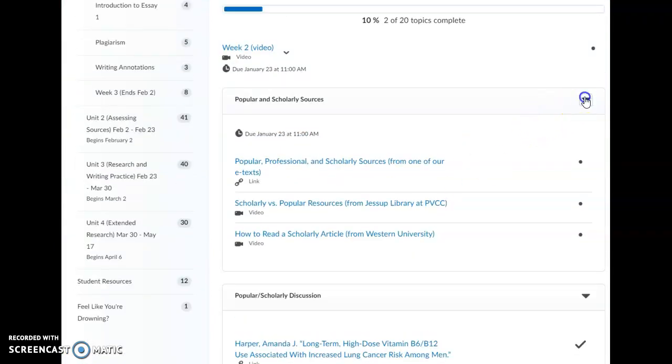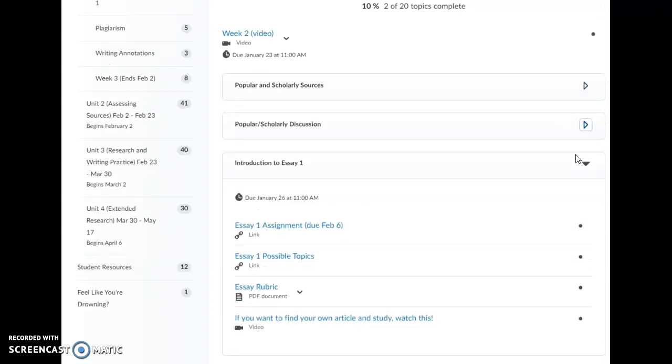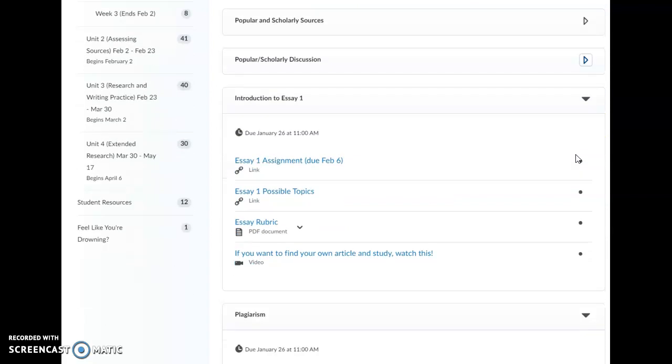Okay? So I'm going to go ahead and close this folder because we've gone through it. And I'm going to close this folder because we've gone through it. All right. Now we're into the work that's due on Thursday. So Introduction to Essay 1. So here's the Essay 1 assignment. Here's the essay rubric. I will use this rubric all semester long when grading.